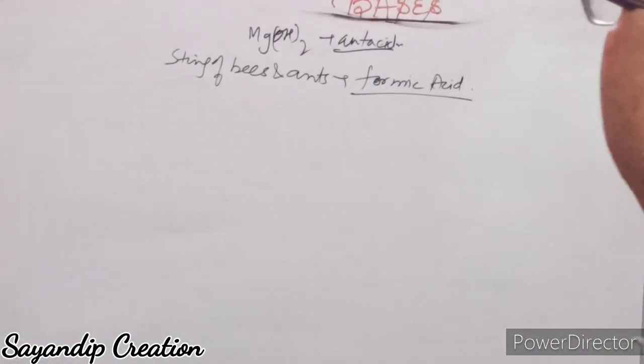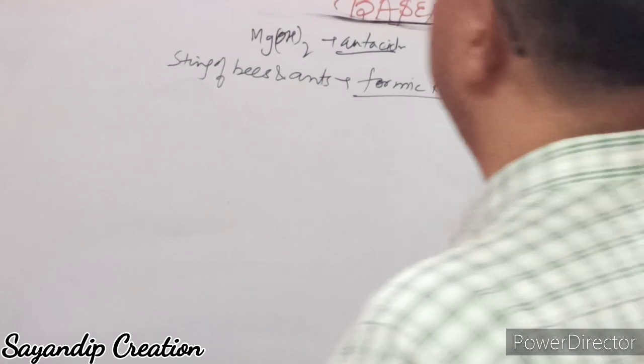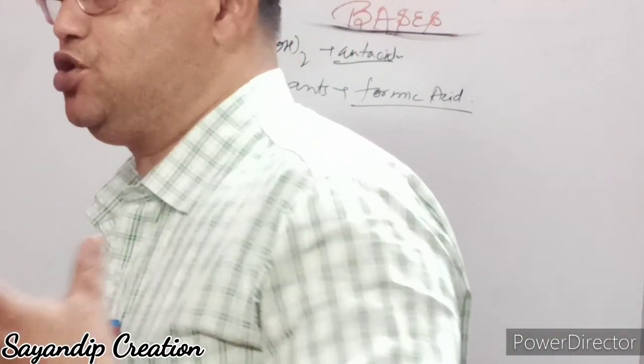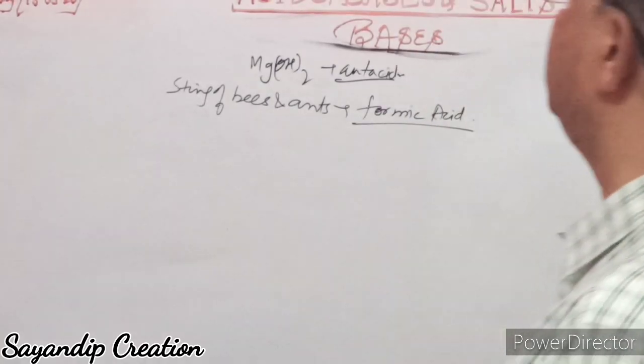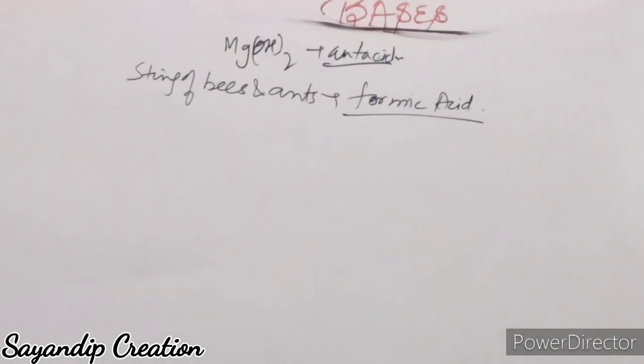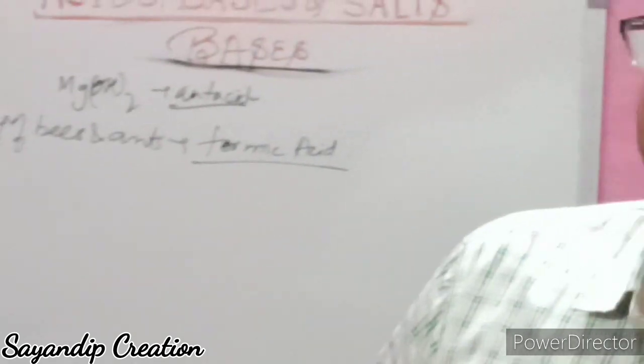If the soil is very acidic or too acidic, farmers apply calcium hydroxide, slaked lime, as a base to neutralize that acid, and the crops will grow in a proper manner. One more important thing is that for making cake we use baking soda.